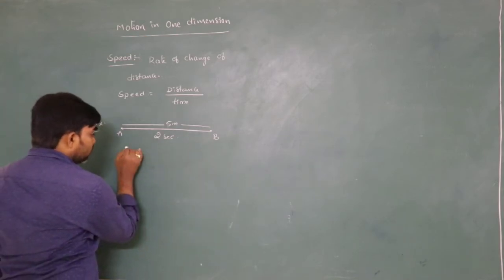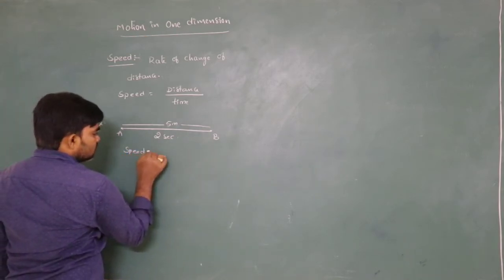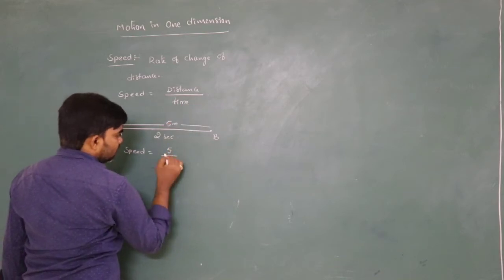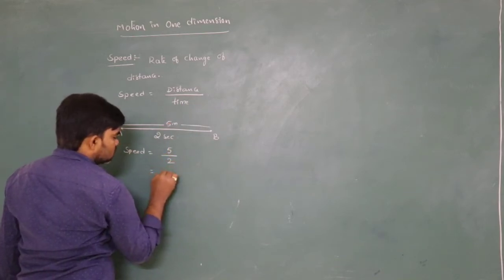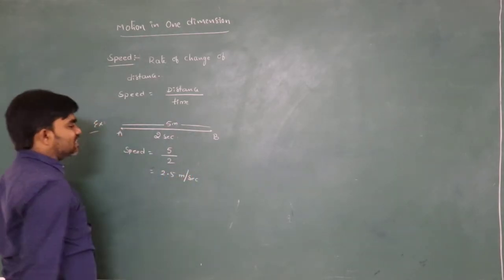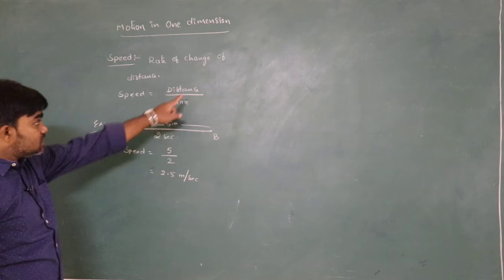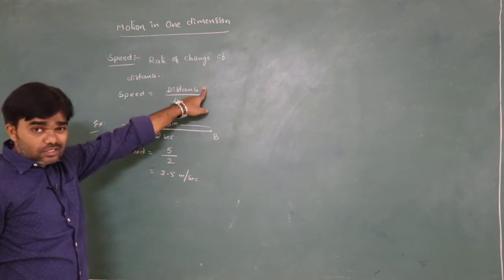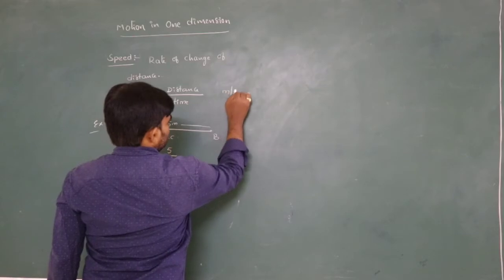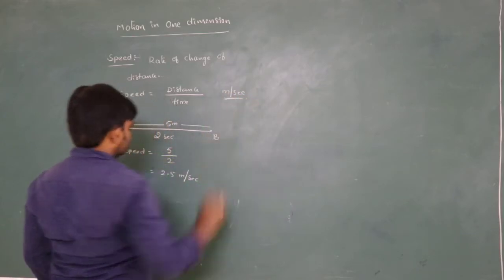Then how can you find out speed? Distance by time. The distance is 5 divided by time 2, so that is 2.5 meter per second. The distance unit is meter, the time unit is second, so the unit is meter per second.